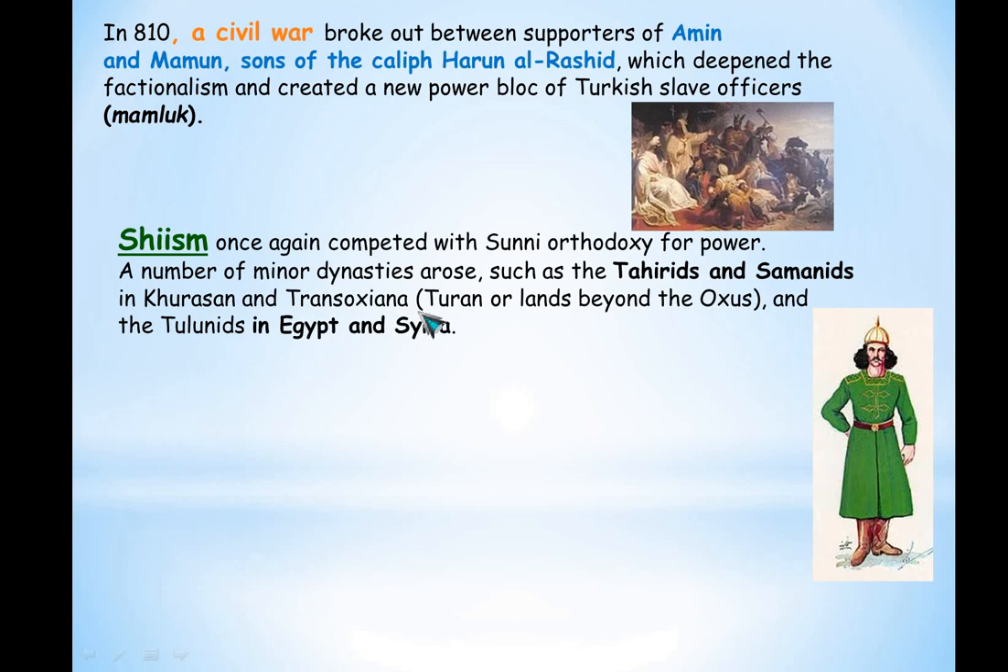Some of the dynasties' names are Tahirids and Samanids, especially in the region known as Khurasan, Transoxiana, Turan or lands beyond the Oxus, and also the Tulunids in Egypt and Syria. So in all these places, there were a lot of small dynasties which came into being. All these places are very important.